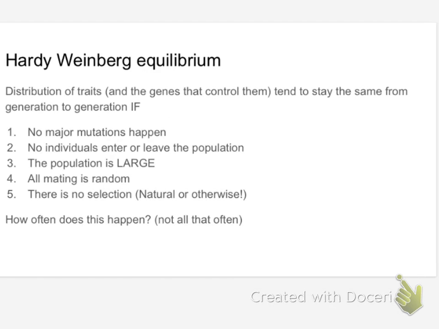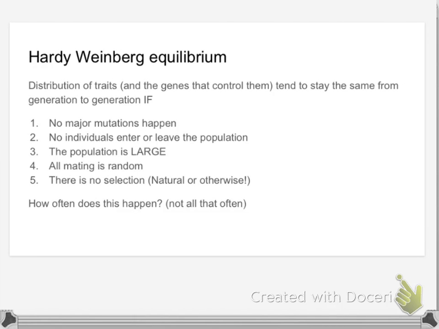Let's refresh. We said that a population doesn't evolve if we don't have any big mutations, we don't have individuals coming and going, the population's really big, all mating's random, and there's no selection. You already saw this, you don't need to recopy it. That's when we said they don't evolve. So, if we do have major mutations happening, or individuals entering and leaving the population, or the population is really small, or mating is not random and predation is not random, and there is some kind of selection, then we can expect that the population will start to evolve.